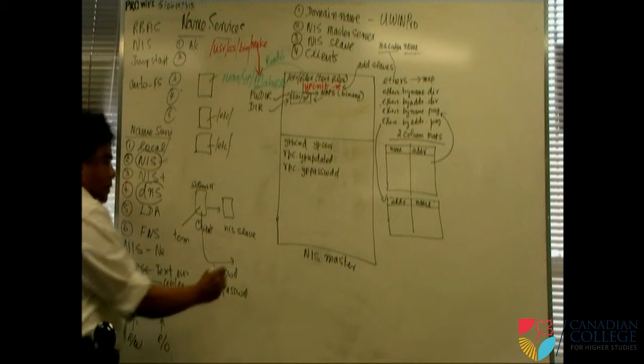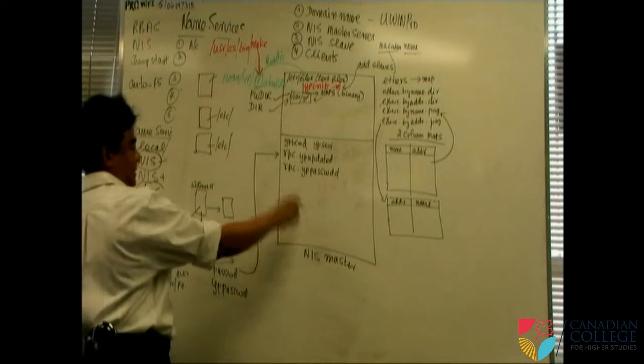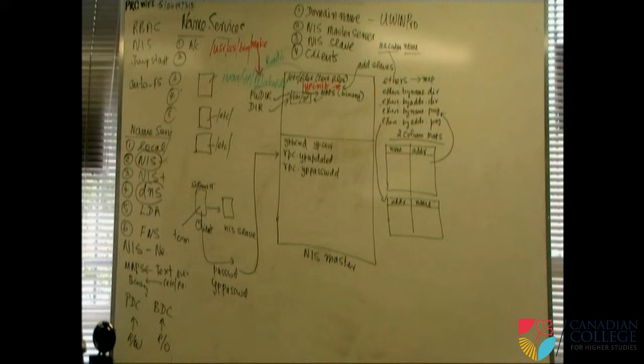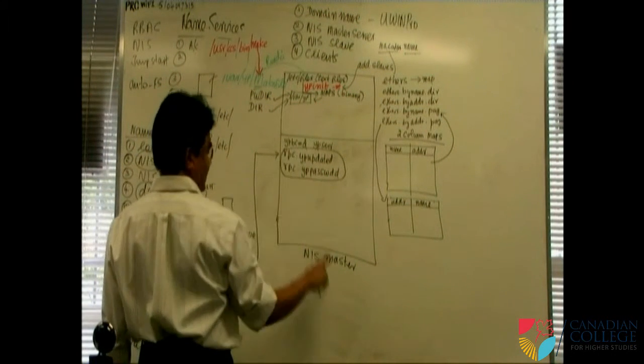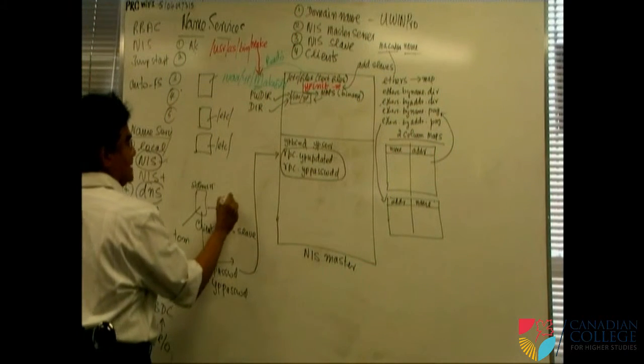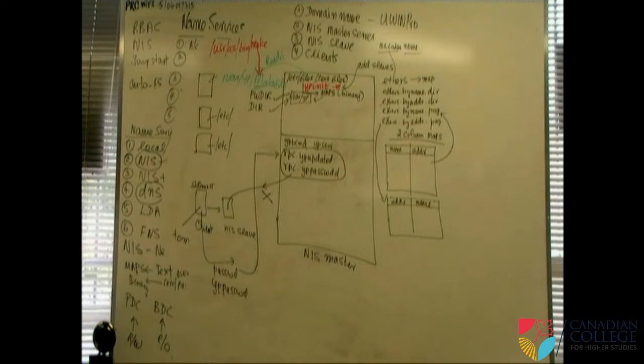So this request will go where? This request will go to the server only, to the master only. And who is going to help him? These guys will help him. Those daemons must be running. So those daemons are running in the what? In the master. Are they running in the slave? No. They are not running in the slave. You don't have to run in the slave. So that's why logical, right? They don't have to run in the slave because they don't update password.